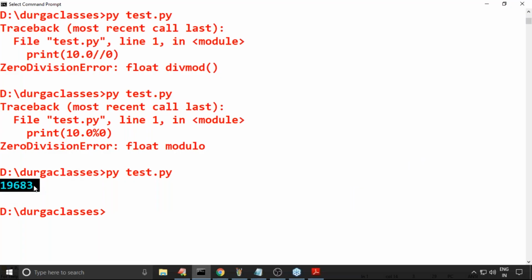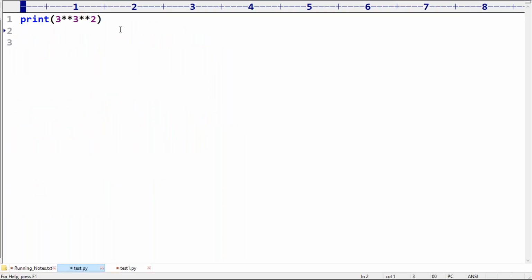One minute. Let me see what is happening. 3 power 2 means 9. So 3 power 3 square means 3 power 9. Now 3 into 3 into 3, 9 times means... one minute.